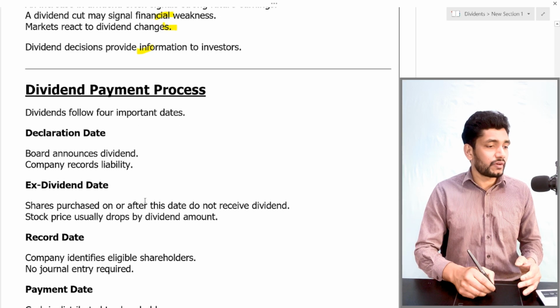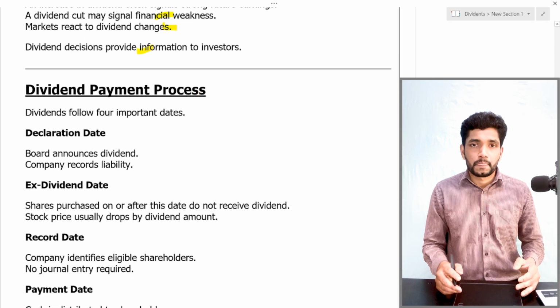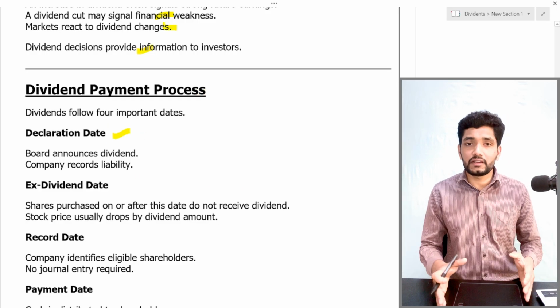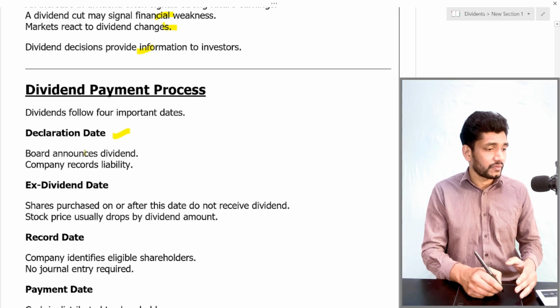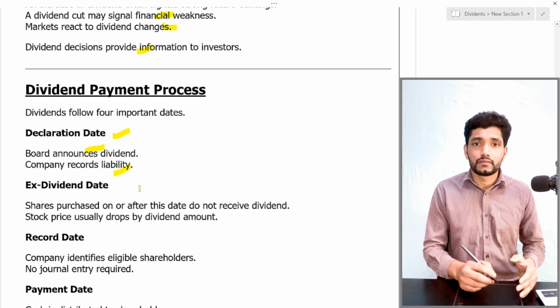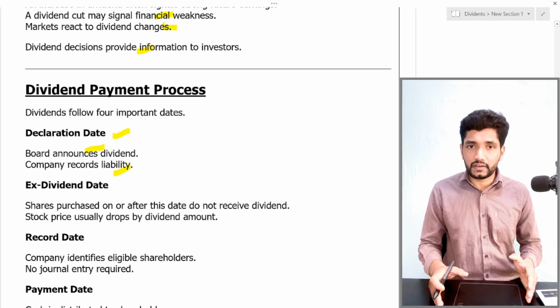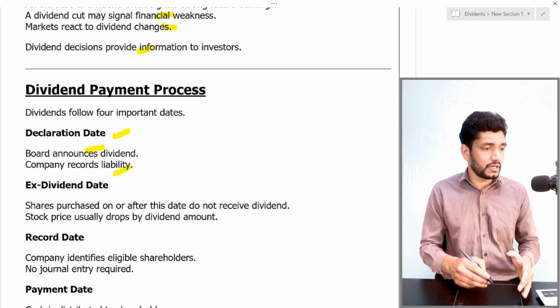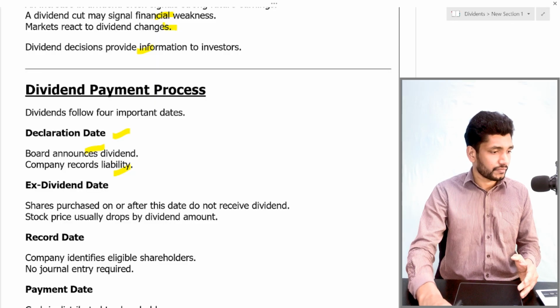So let's move into the dividend payment process. The first thing is the declaration date. The declaration date is the announcement date of the dividend. On the declaration date, the company records the liability. Once the dividend is declared, it records a liability as dividend payable in its books of account.